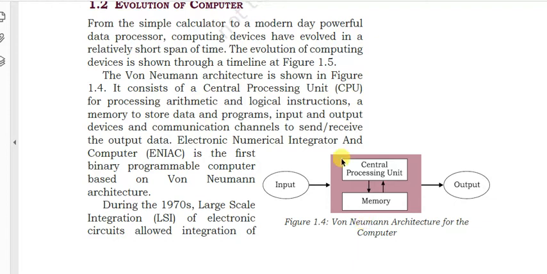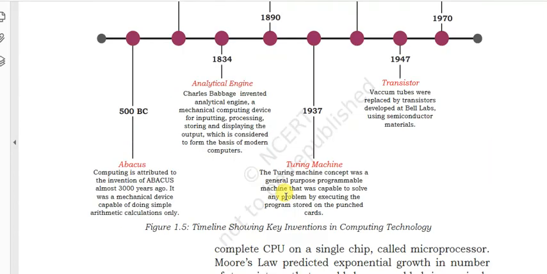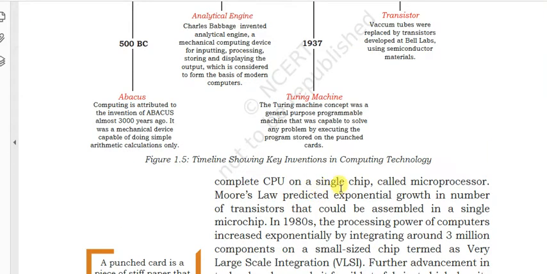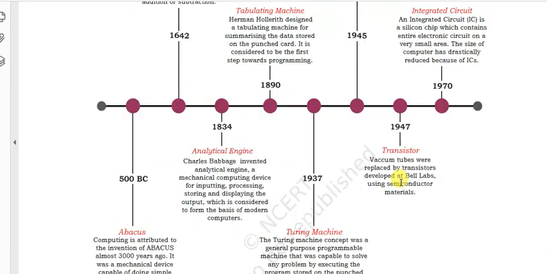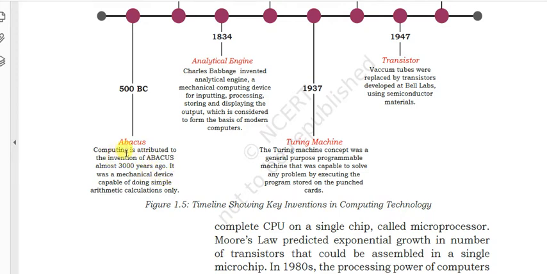During the 1970s, large scale integration, LSI, of electronic circuits allowed integration of a complete CPU on a single chip called microprocessor. This is the evolution of computer. You can see here, 500 BC the abacus was developed. The beginning of computing is attributed to the invention of the abacus almost 3000 years ago. It was a mechanical device capable of doing simple arithmetic and calculation only.